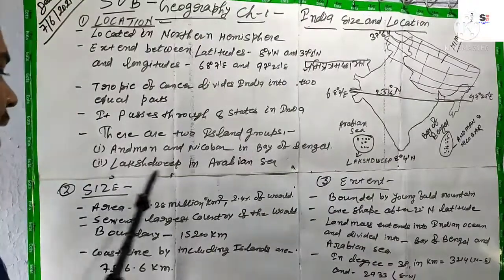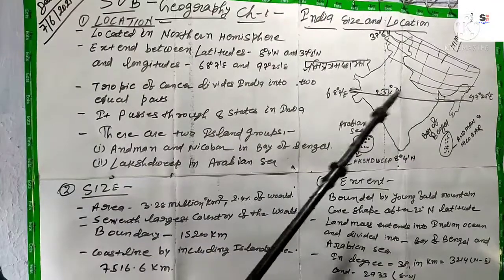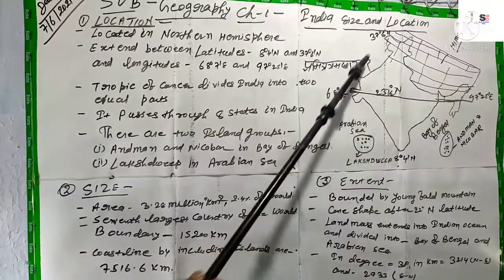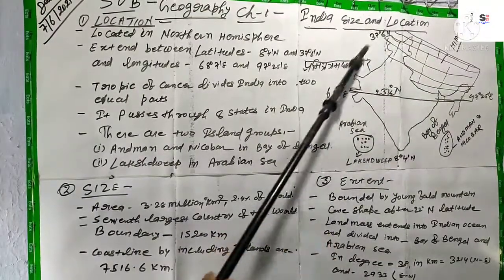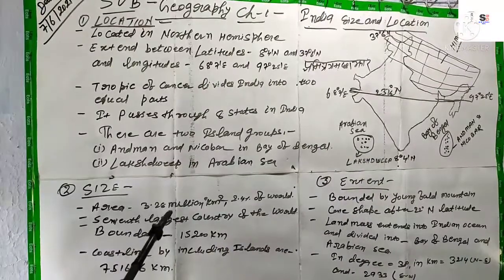Now comes the size. When we talk about the size of India, that is 3.28 million square kilometer.